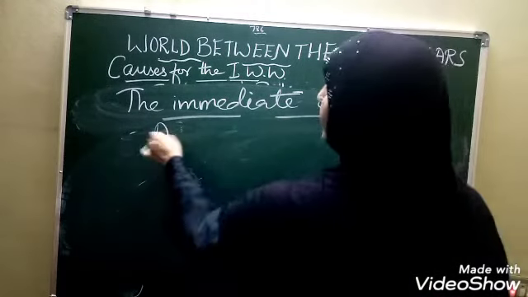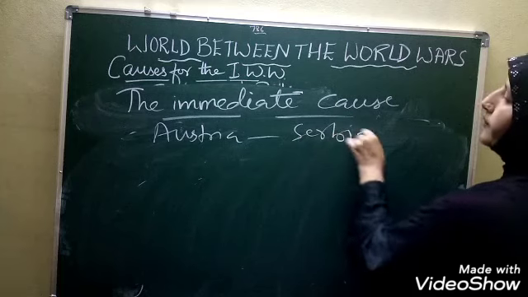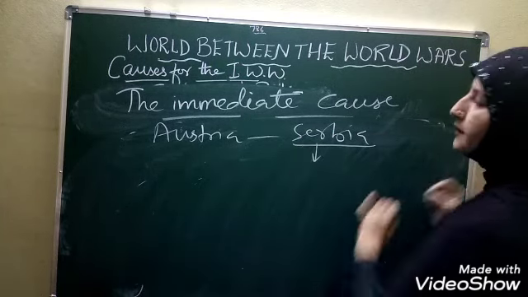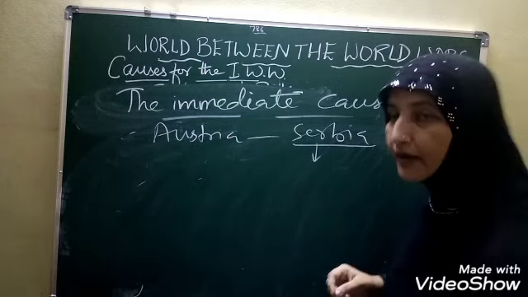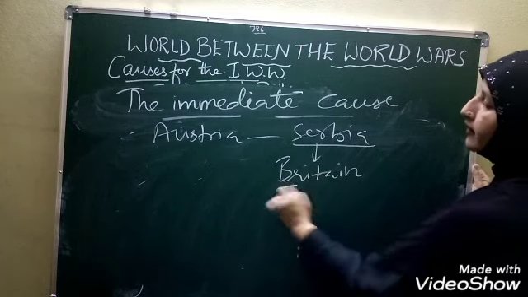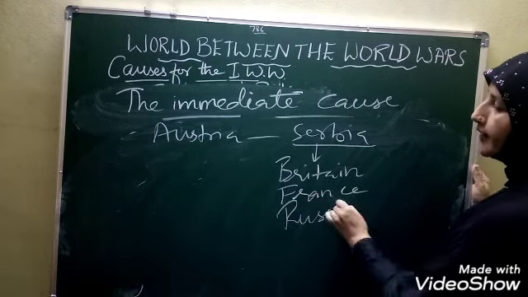So when Austria attacked Serbia, Serbia immediately received help from countries like Britain, France and Russia.